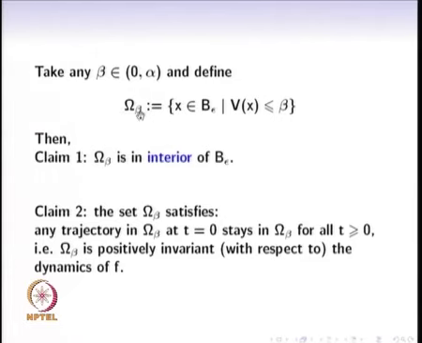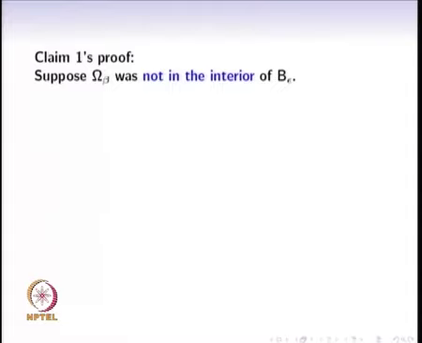Once you have constructed this omega beta set, there are two important properties of this set that we need. One is that omega beta is in the interior of this ball B epsilon, it does not come to the edge. Second, the set omega beta satisfies this important property that any trajectory that starts inside omega beta at t equal to 0 stays inside this set for all t greater than or equal to 0. In other words, we say that omega beta is positively invariant with respect to the dynamics of f. So, these two properties we will first show.